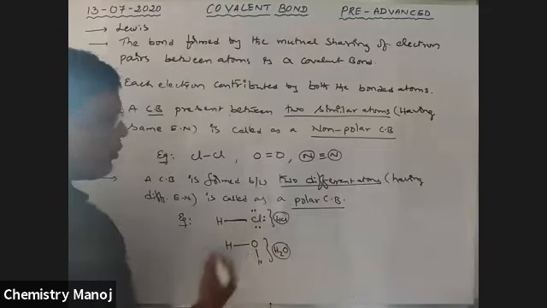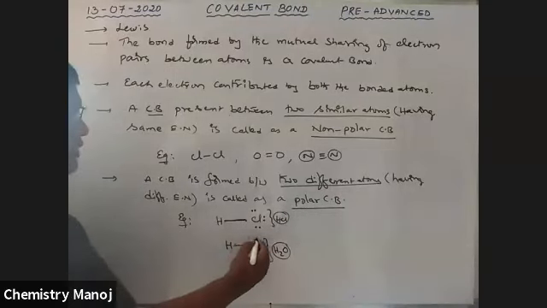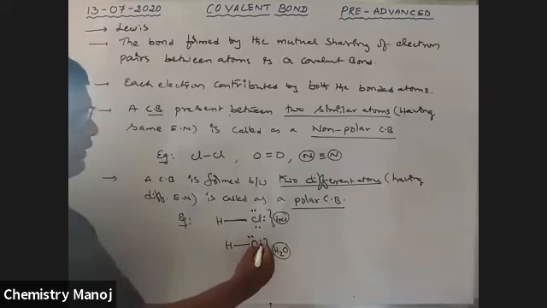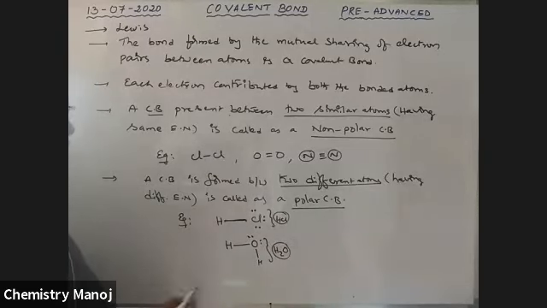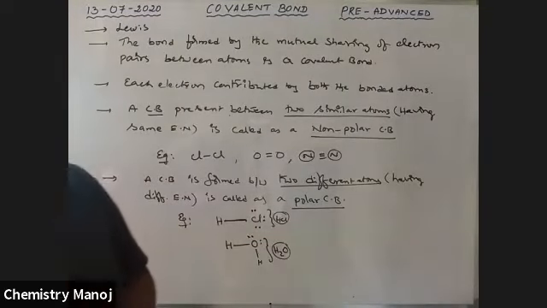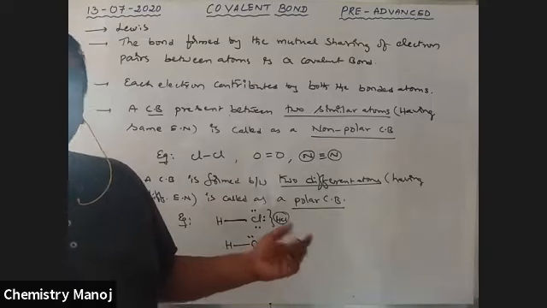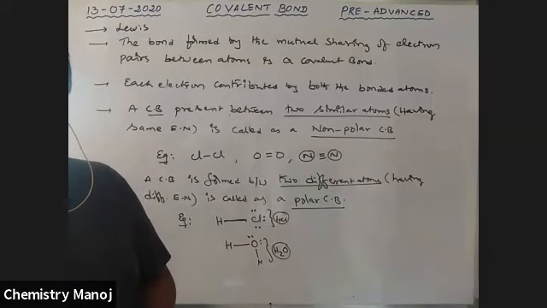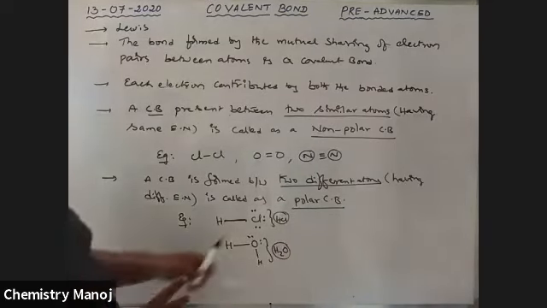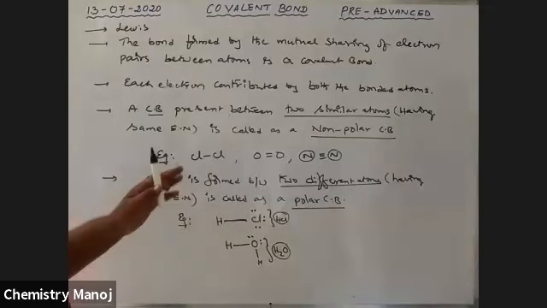In the H2O molecule, oxygen has 2 lone pairs and forms covalent bonds with hydrogen. Next, what is polar, and why is it called polar or non-polar? So what is polarity? I am going to explain the polarity.